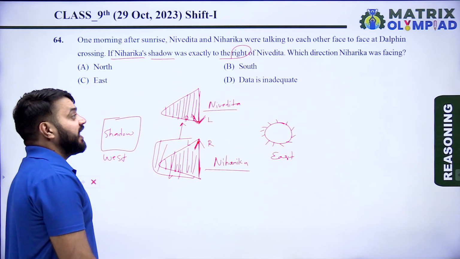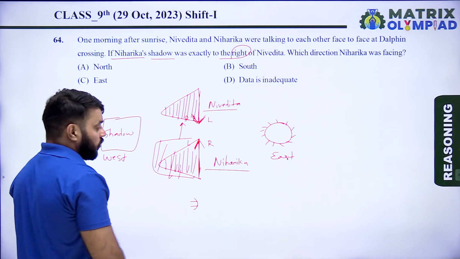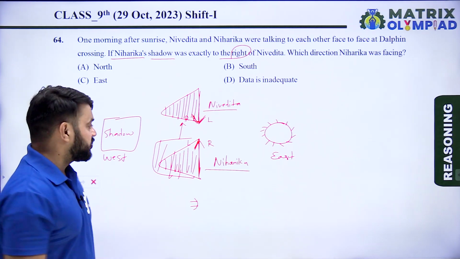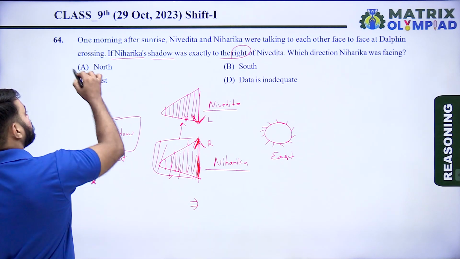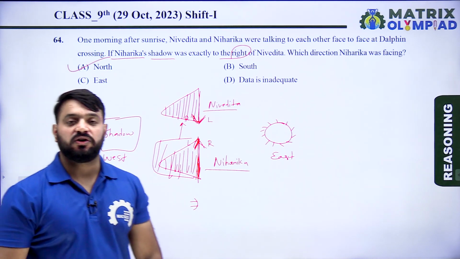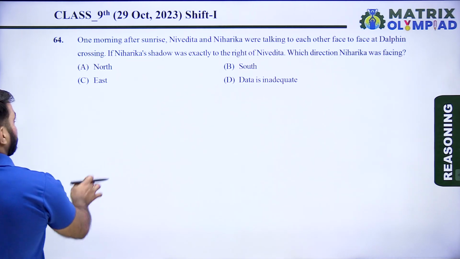Which direction was Niharika facing? So Niharika's face was towards the north direction. So option A is the correct answer of this question. So let's move on to the next question.